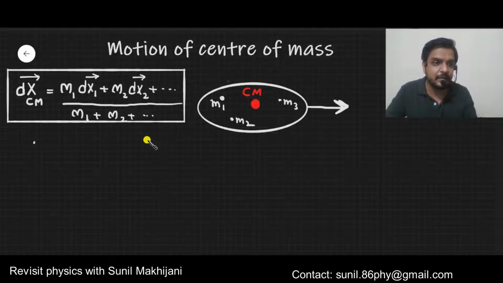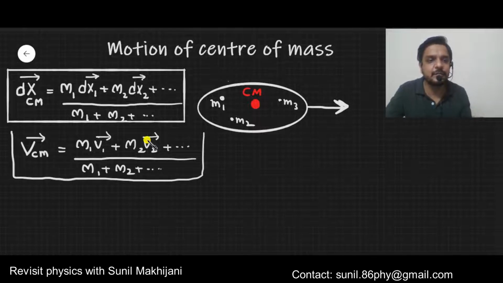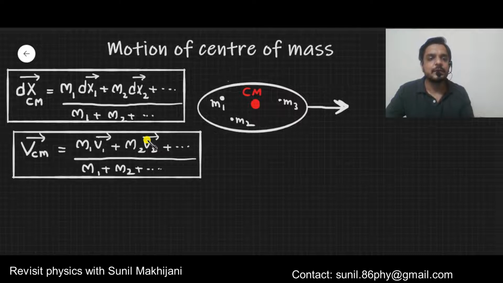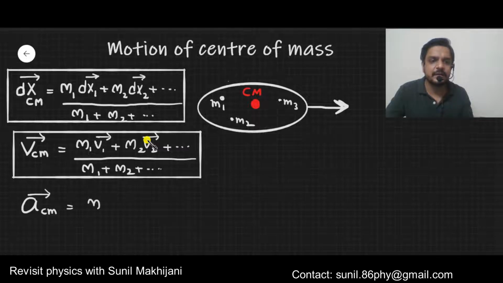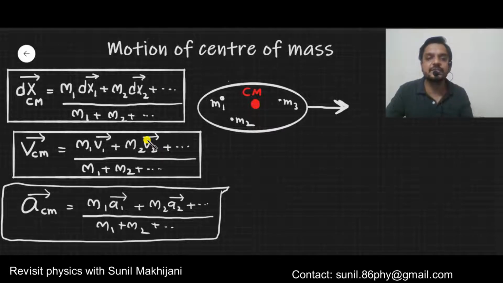Now here another formula to be remembered is velocity of center of mass is given by m1 v1 plus m2 v2 and so on up to the last particle, divided by m1 plus m2 and so on. I hope you have seen this formula in the theory. Same way, there is a formula for acceleration of center of mass. It's m1 a1 plus m2 a2 and so on, divided by m1 plus m2 and so on. These formulas are really easy to remember.